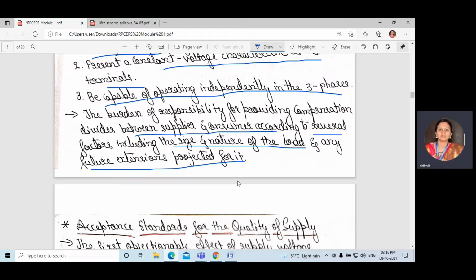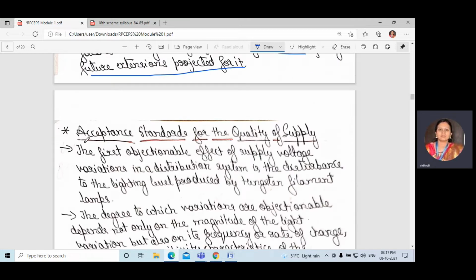Okay, if a load requires 1 kilowatt and later it increases and we require 2 kilowatt, then that is a future extension project. Okay, so for that also, how much compensation we should send, like that. Okay, so all these factors decide how the burden of responsibility for providing compensation divides between the supplier and the consumer.